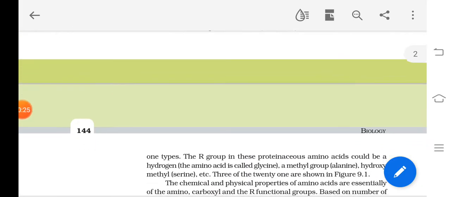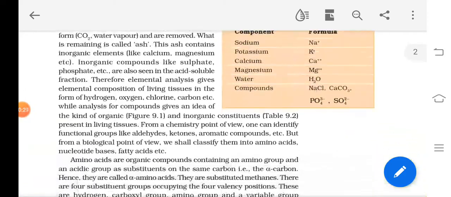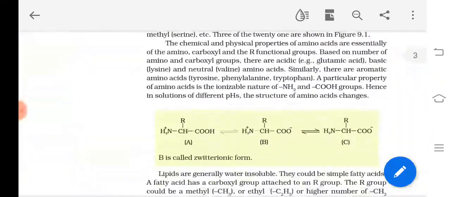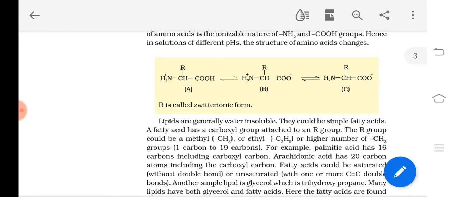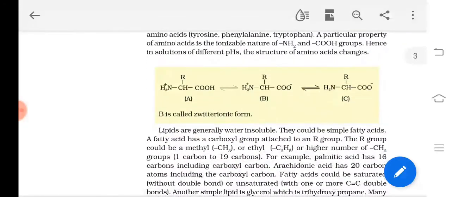I told you that they are substituted methane and they can exist as zwitterions. Zwitterions means charged ions, carrying both positive and negative charges. Understood? So in solutions, they can exist as what? Zwitterionic form. Next I am going to teach you about the proteins.